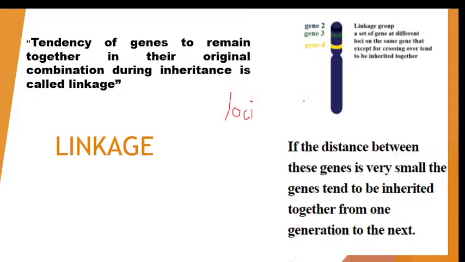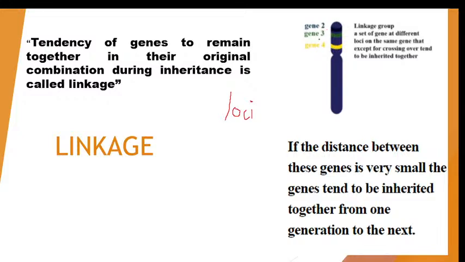So the genes are located on the chromosome. This is a chromosome on which the genes are located. Gene 2, gene 3 and gene 4 are the three genes which I have shown here. This is the loci of gene 2, this is the loci of gene 3 and this is the loci of gene 4. So these two genes, gene number 2 and gene number 3, lie very close to each other and gene 4 lies far from these two genes.